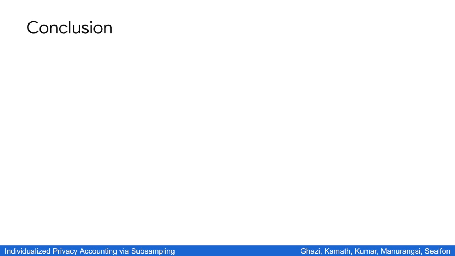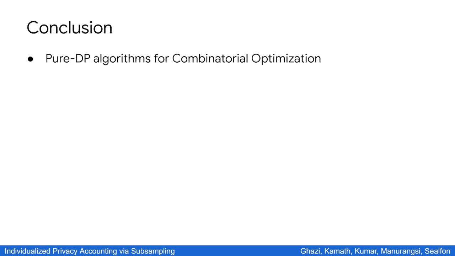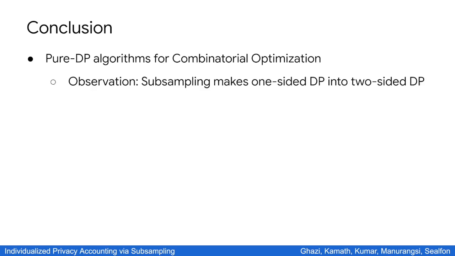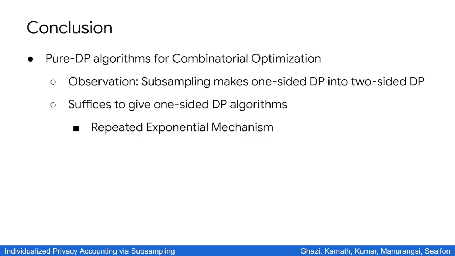So just to summarize here, we give new PODP algorithms for combinatorial optimization using a simple but powerful observation that subsampling makes a one-sided DP algorithm into a two-sided DP one. Given this, it suffices to give one-sided DP algorithms, and we observe that the algorithms that have been used in the literature, including the repeated exponential mechanism that we just discussed, and also the repeated above threshold mechanism, already satisfy one-sided DP. So we really don't have to do anything new here.